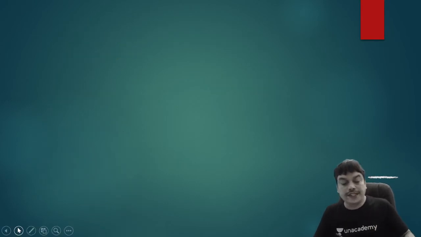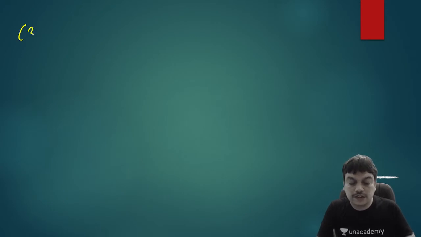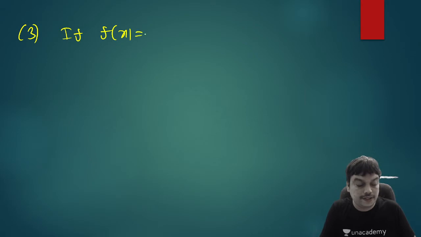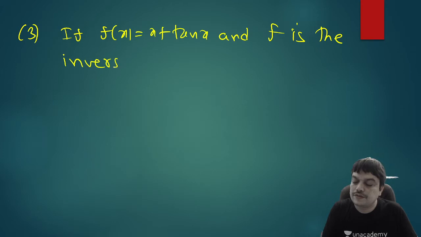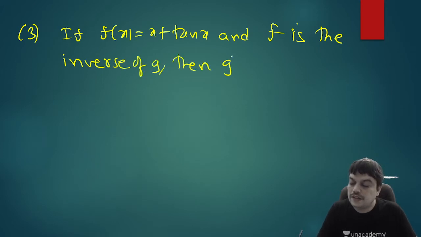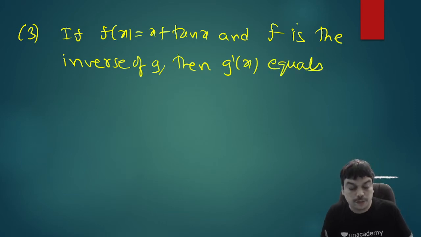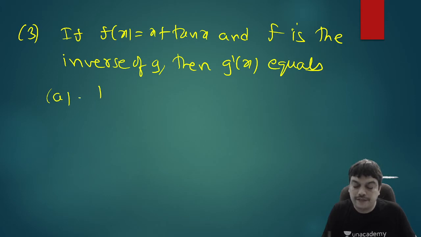Right, now let us do the next question. This is a previous JE question based on this concept. If f of x is equal to x plus tan x and f is the inverse of g, then g dash of x equals, let me give the options: 1 by 1 plus g of x minus x whole square.